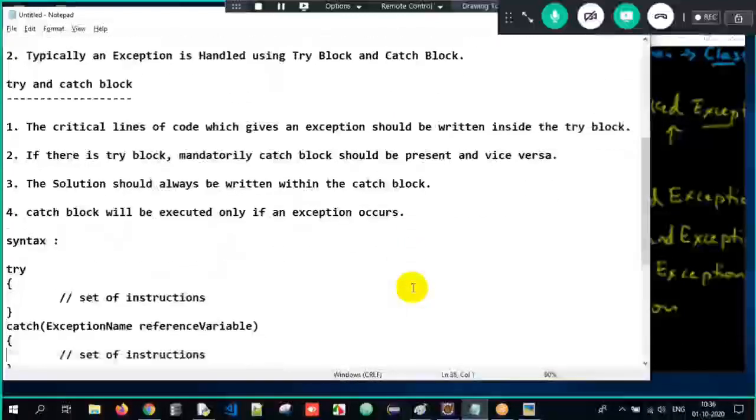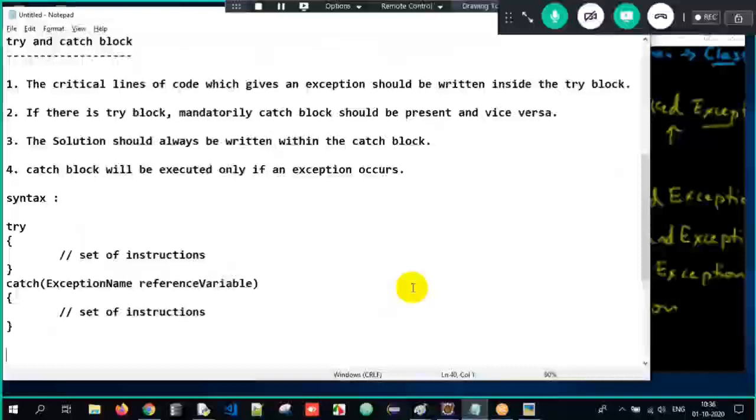What is try and catch block? As I told you, the critical lines, meaning it can be one line or 10 lines or whatever it is, which will give an exception, write in the try block. The solution, write it in the catch block. And the catch block will get executed only if you get an exception, not all the time.